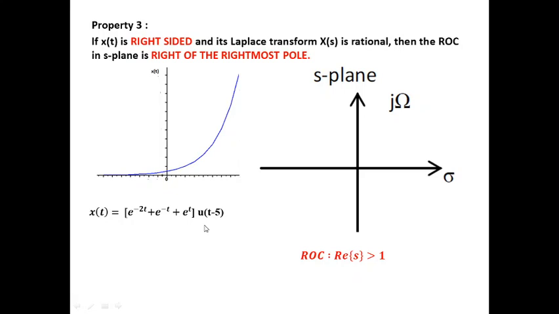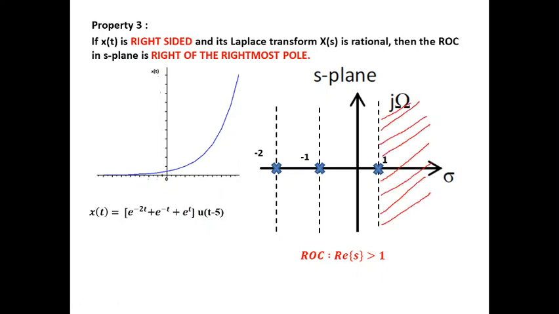For such a right-sided signal, if we assume that the poles are 1, minus 1 and minus 2, we can see that the rightmost pole among these three is the pole s equal to 1. Hence, as per the property, if the signal is right-sided, it might contain any number of signals, and if they are totally right-sided signals, then the ROC will be to the right of the rightmost pole. That is, the ROC is real part of s greater than 1.